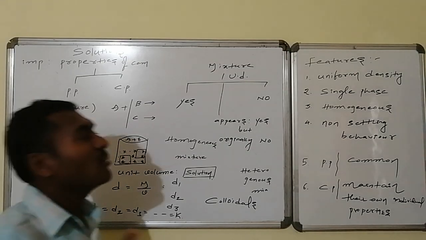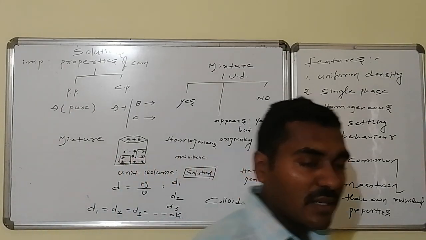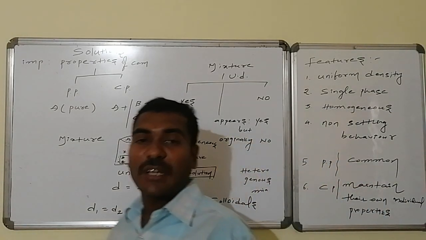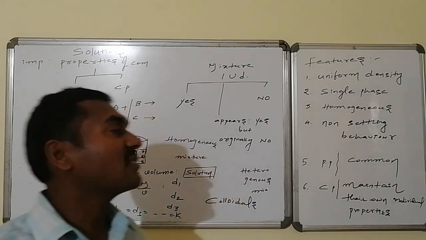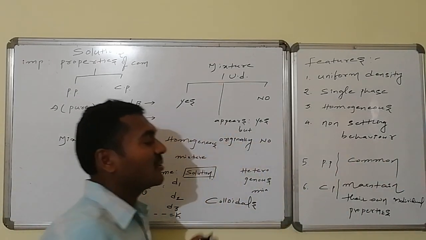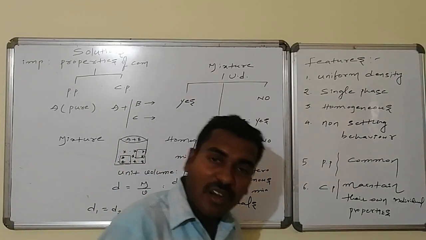The features are: they maintain uniform density, it appears as a single phase, it is homogeneous in nature, and it doesn't have any settling behavior, that is, it maintains non-settling behavior. Physical properties are common for the solution. Chemical properties are not common.